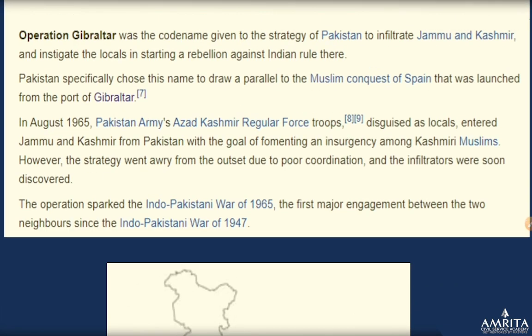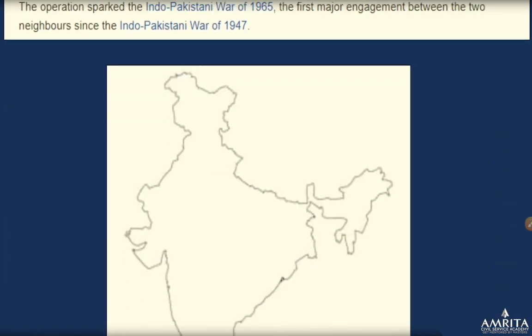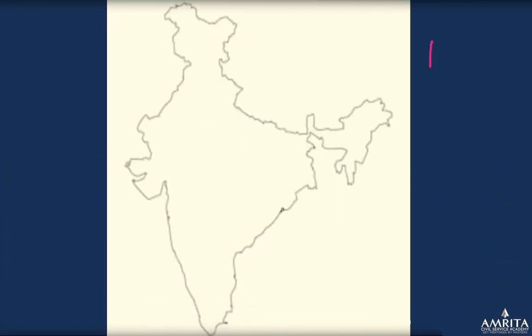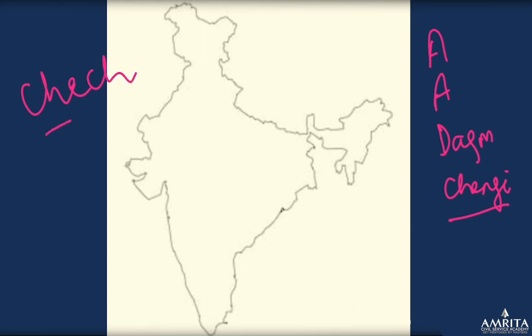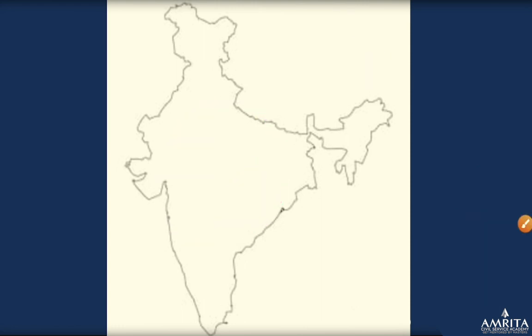Now we have seen the international locations. We have seen many of the ports, right? Assumption Island, Agalega Island, Duckham Port. We have seen Changi Naval Base, right? We saw at the start the Chechenias, right? And finally, we have also seen Gibraltar. Okay, so this is all you need to remember. We have also seen Addu in the Maldives. Now we'll see locations in India, right? Let's move.